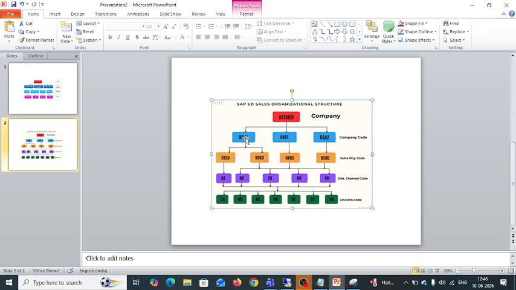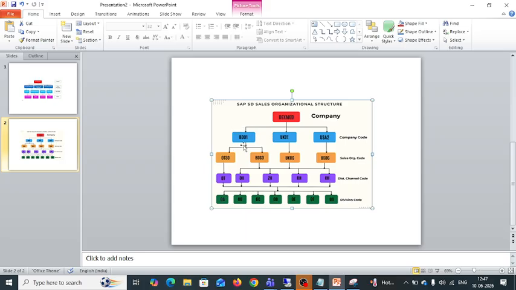If you see here, the code is also different. If it is UK, then it is UK01. We can name it based on our flexibility and the system availability as well. This is just a brief introduction. What is a company? I'm the owner of the company. I developed and introduced one company, KFC. For that I have different company codes in different places, like Bangalore, UK and US. For those company codes, we have a sales organization to do the sales activities.